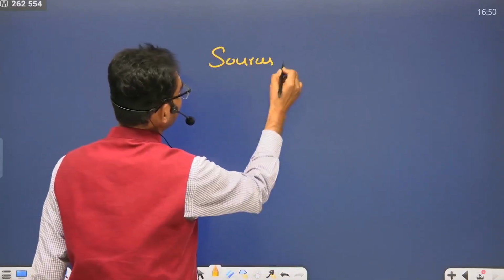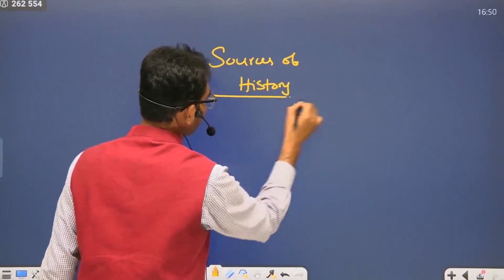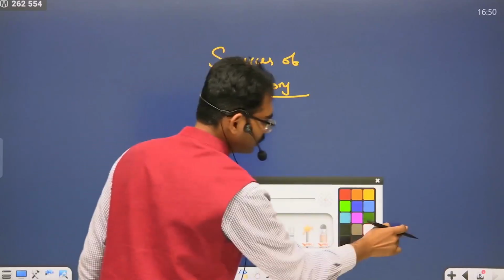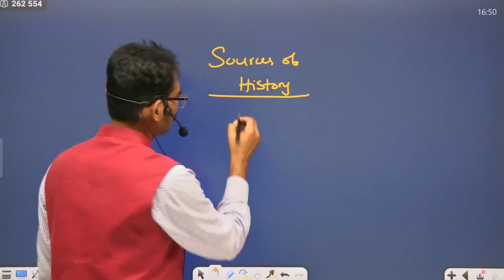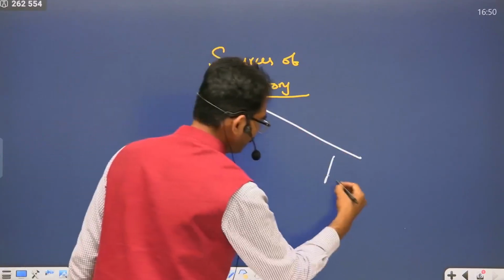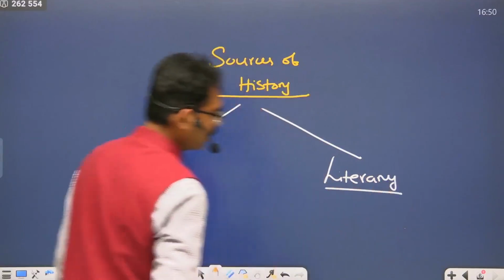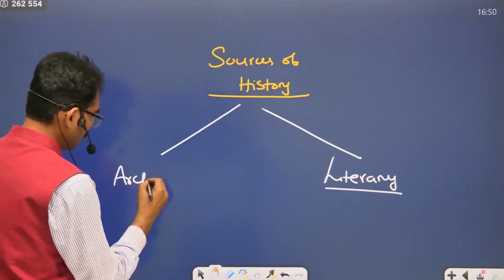Sources of history. This is another prelims question. Be very careful. We have two sources to know about our history. One is a literary source. Another one is archaeological source.